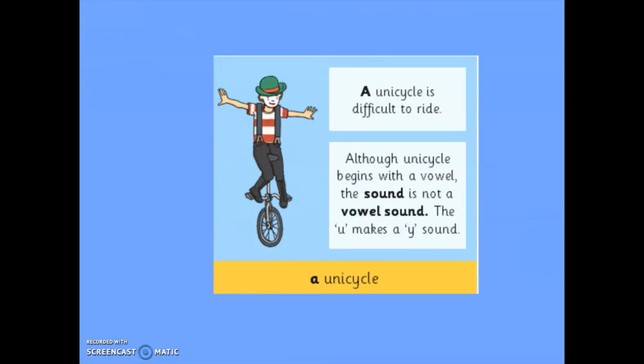Unicycle is the exception to the rule. You would say a unicycle is difficult to ride, not an unicycle is difficult to ride. This is because, although unicycle begins with a vowel, U, the sound is not a vowel sound. Unicycle makes a Y sound, and Y is of course a consonant.